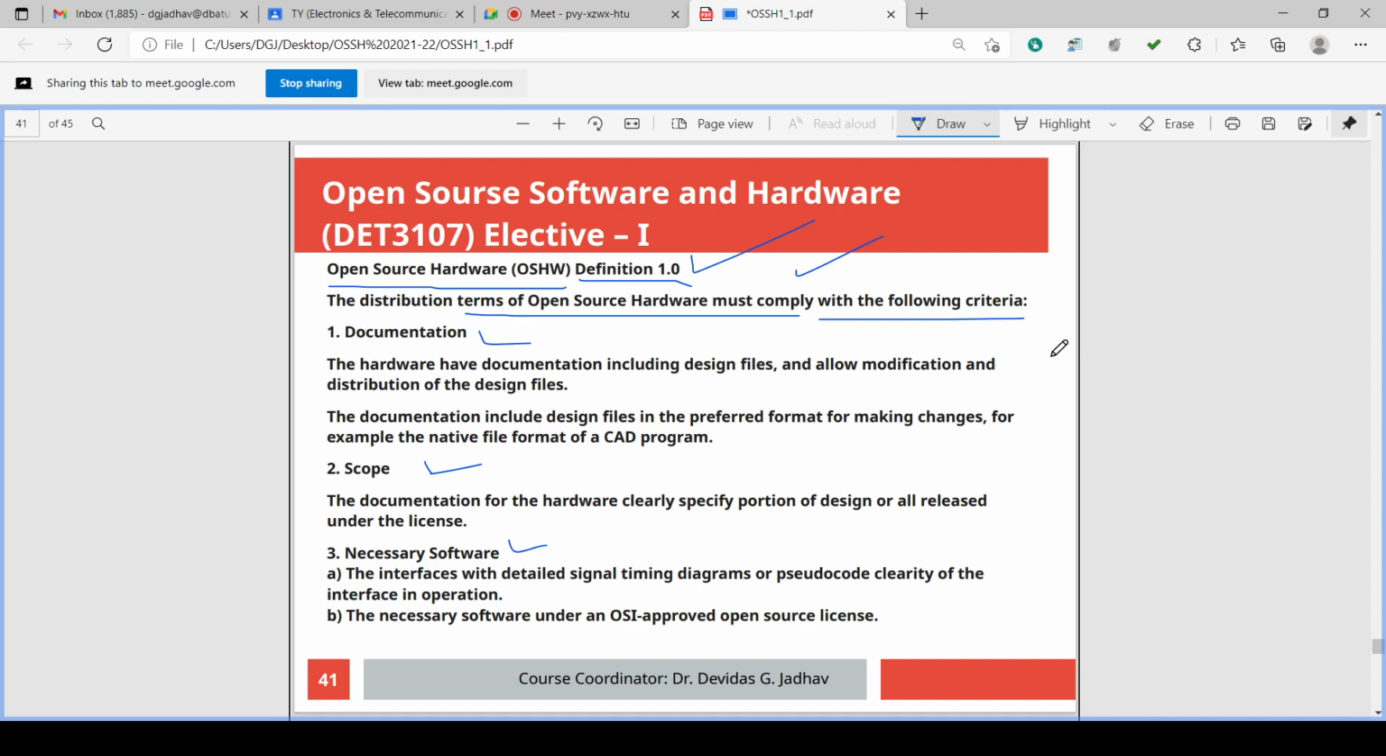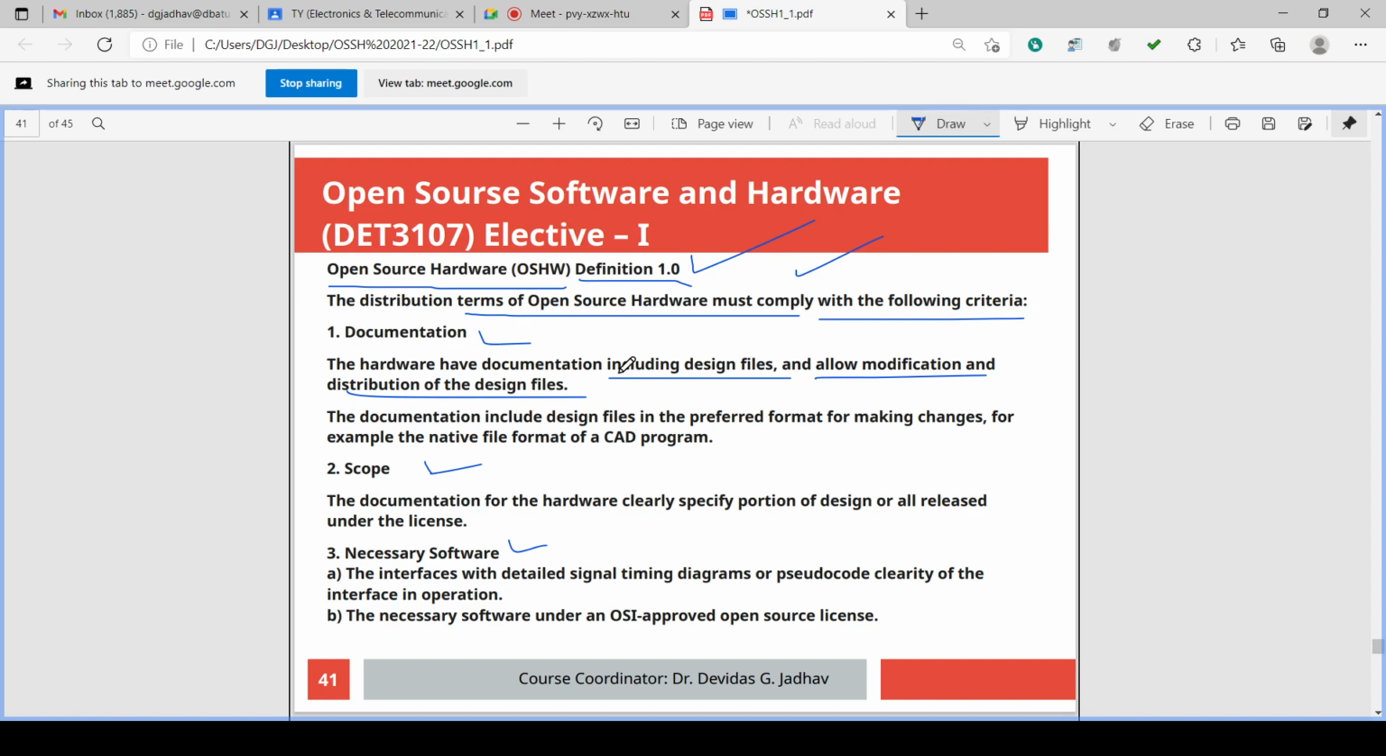So the distribution terms of open source hardware must satisfy the following criteria. What are the criteria? Documentation is the criterion. The hardware must have documentation including design files, and allow modification and distribution of the design files. Very similar to open source software.